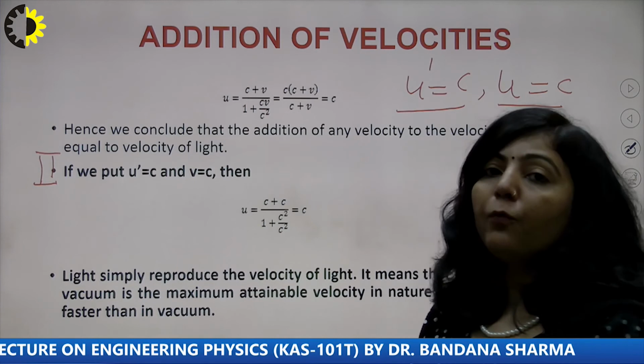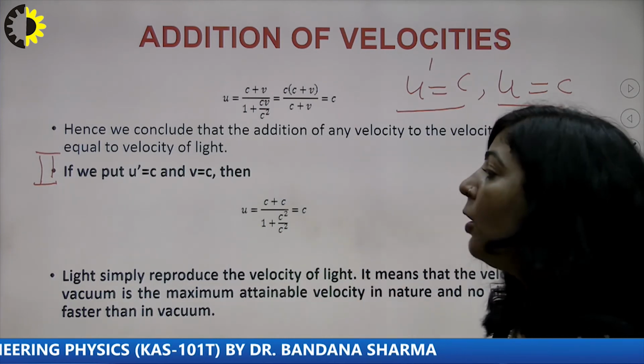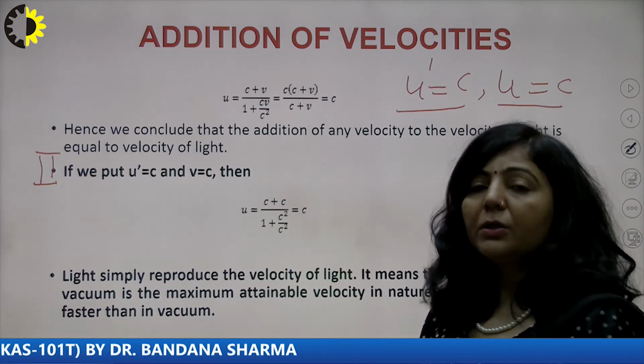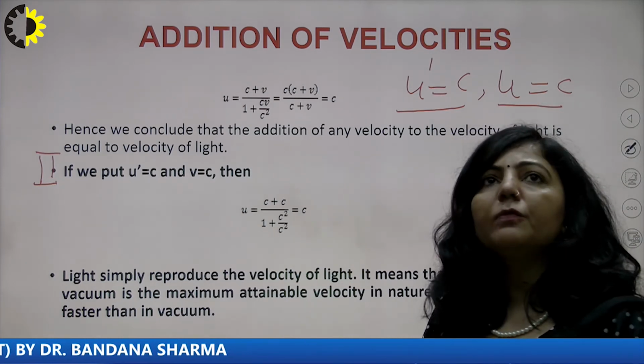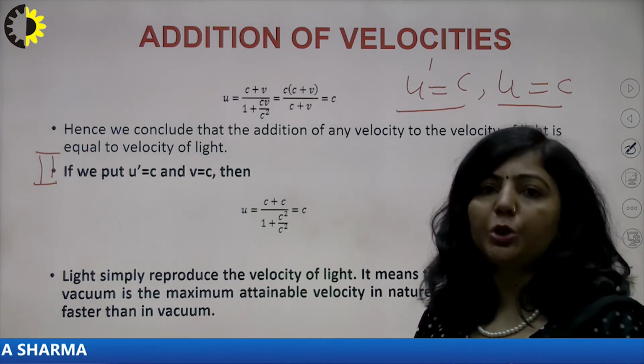What do we have to prove here? We have to prove that the maximum attainable speed for any material particle is equal to c. What is the meaning of this? I can explain it like that. Suppose you have two inertial frames.